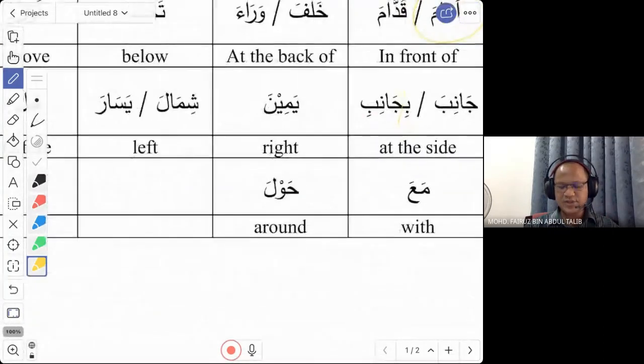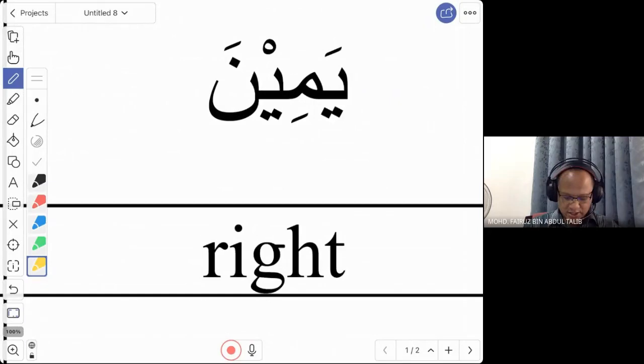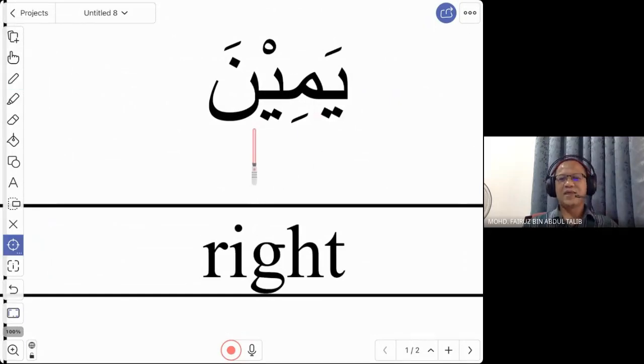Now you want to say left and right. Left and right are also considered Zarful Makan. So I want to say, I am on the left of Ali, I am on the right. These are the words. To say right, the word is Yamin. Yamin on my right. Yamini, my right. Fi Yamini, on my right.